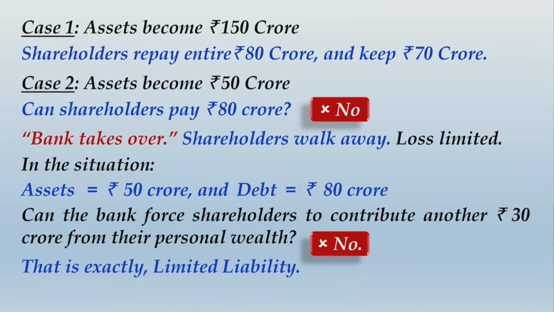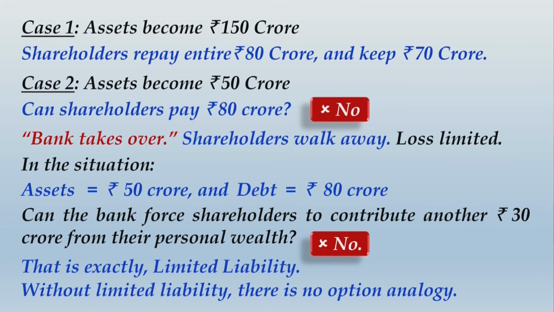So that is exactly what we call limited liability. Without limited liability, there is no option analogy. That means if you are trying to attach the concept of options in corporate finance, you are not going to do that without the concept of limited liability. I have allowed this moment for you to quickly take a screenshot of whatever you find on screen, and then I take you ahead.